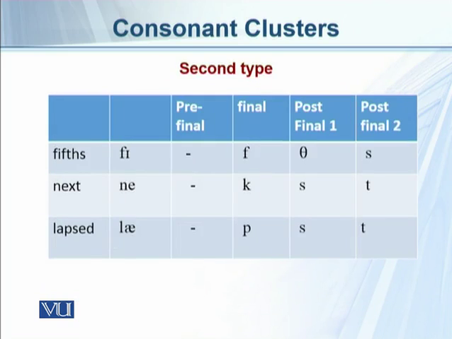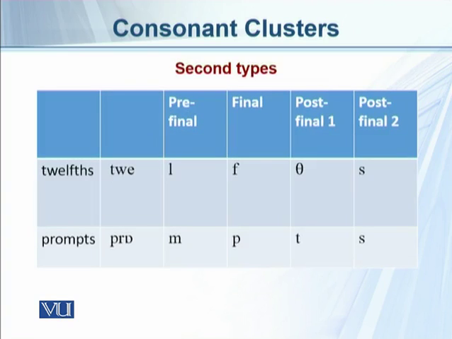The second type is when we have no pre-final but final, post-final 1 and post-final 2. For example, if you look at these words, fifths, we have p, f, and s. Next, k, s, and t. And lapsed as p, s, and t. So in these cases, you can see that generally we have s, z, t, d, and th as post-final 1 or 2. The second option is that we have a pre-final, final, post-final 1 and post-final 2.